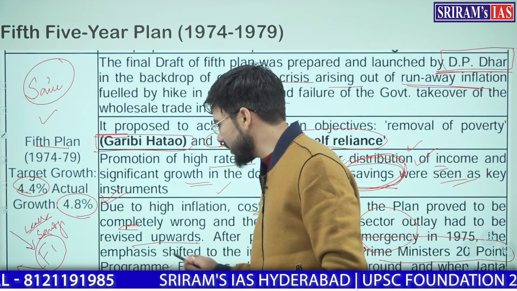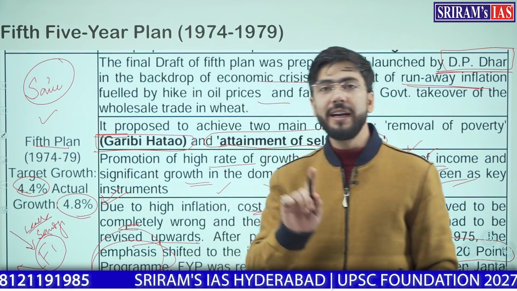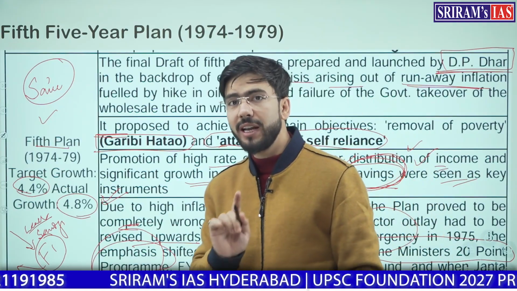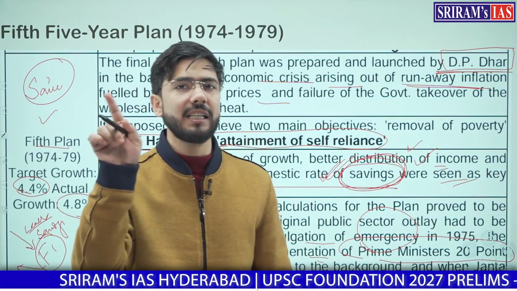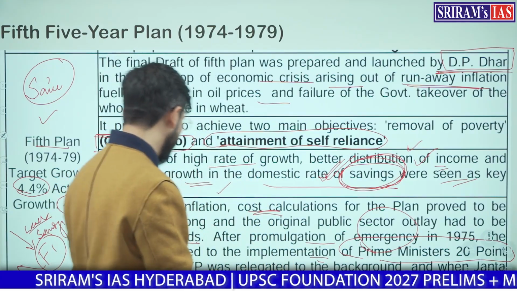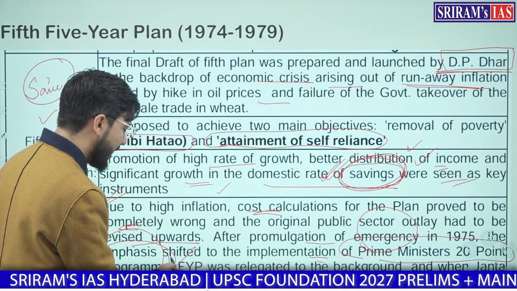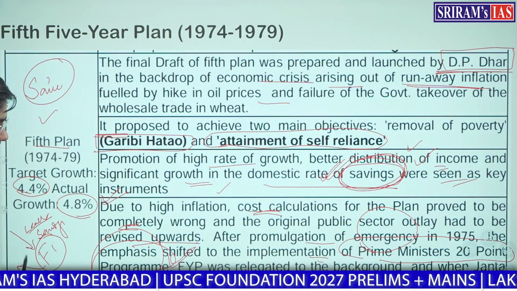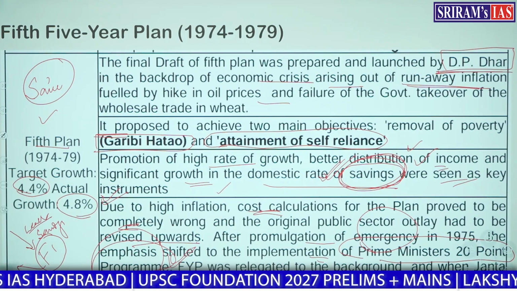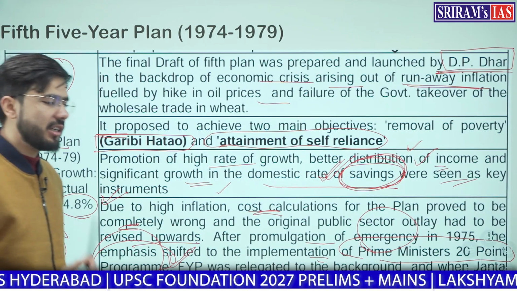Now remember this, it was introduced post the implementation of emergency in 1975. Clear? One more thing, the five-year plan was relegated to the background, and when the Janata government came into power in 1978, the plan was terminated.